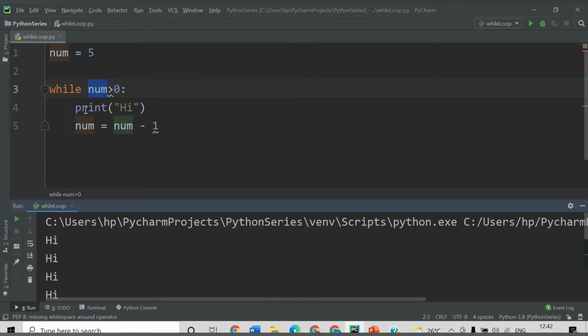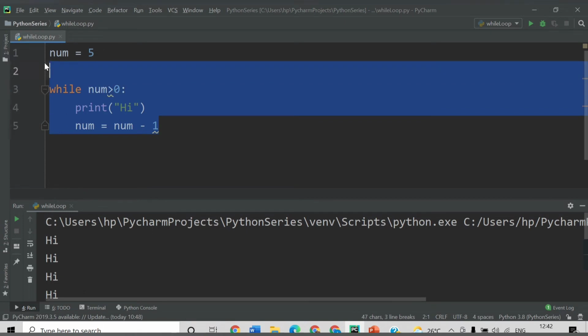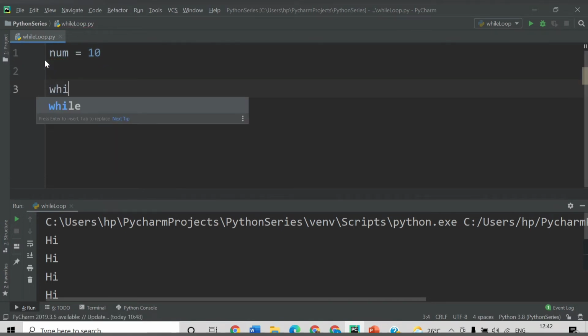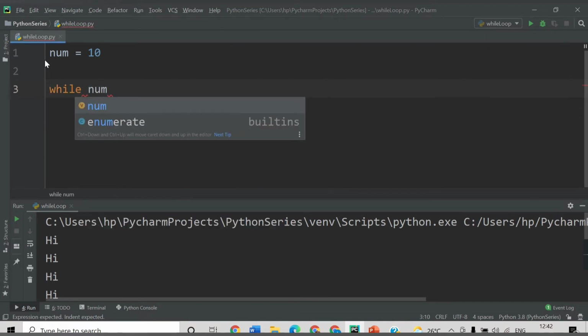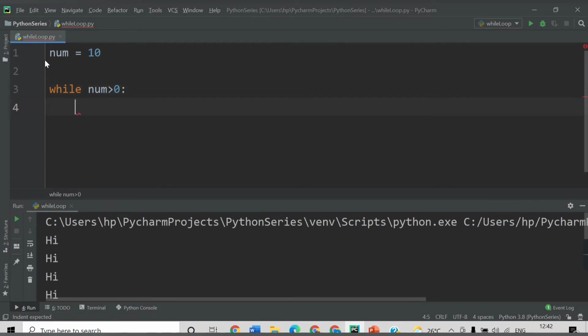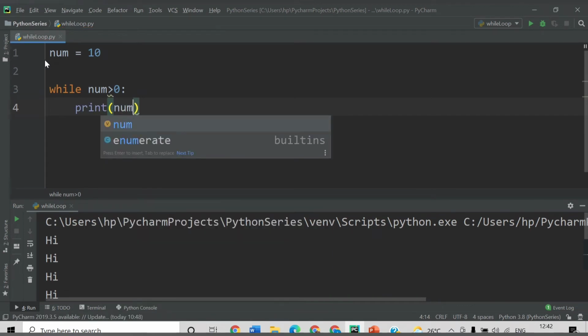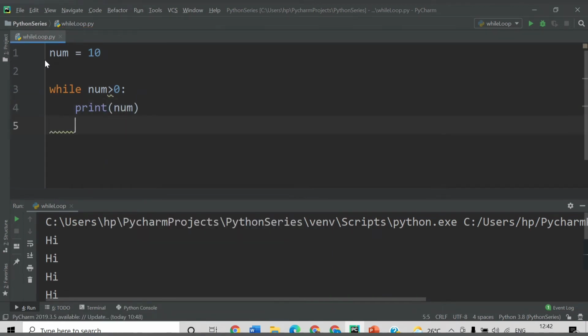You can provide the conditions and accordingly you can execute your block of code. So let me show you a demo of another code for while loop. Let's say we have one variable num which has value 10, and the condition is while num is greater than 0, print that num. And inside while, we can use if else condition also.